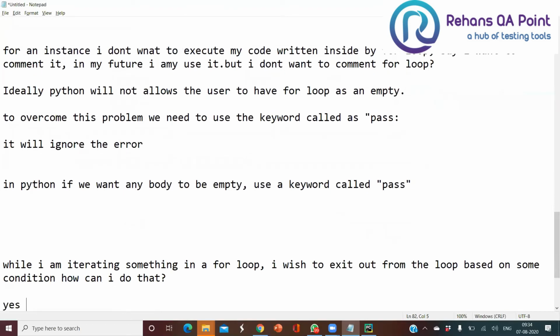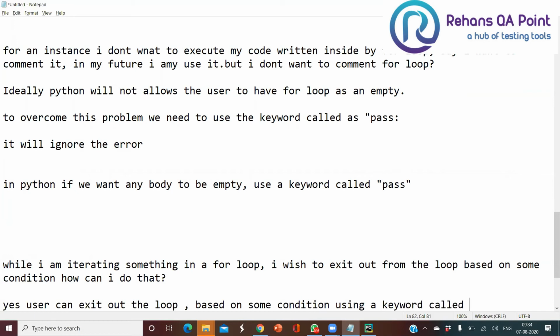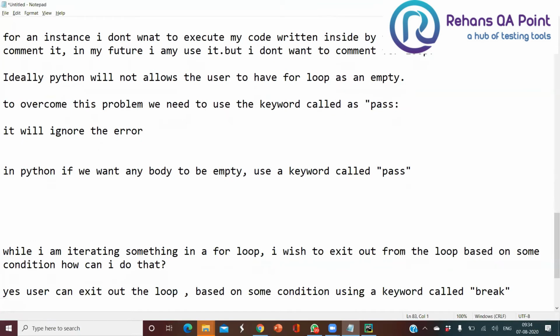Yes, the user can exit out of the loop. You can exit out of the loop based on some condition, right? Using a keyword called what keyword? A break keyword. Use a keyword called break and exit out from the loop.